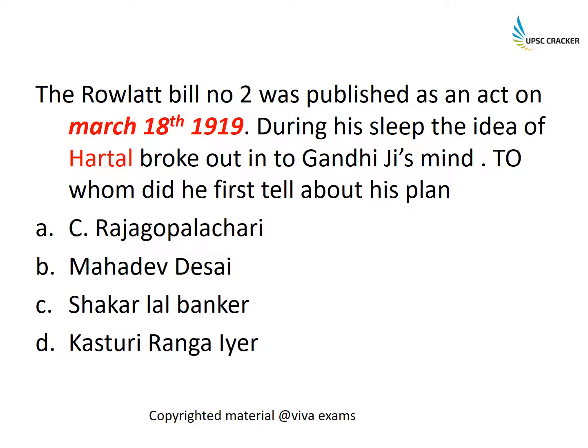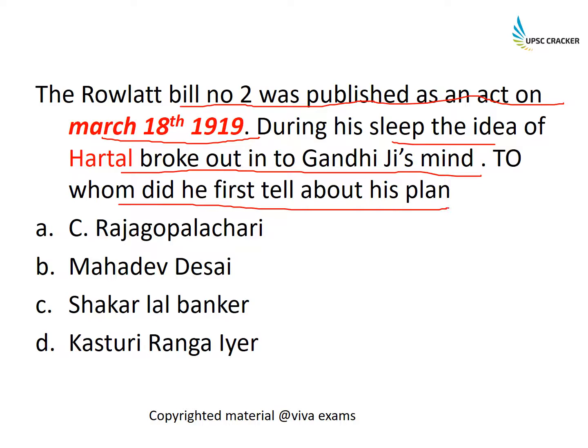The Rowlatt Bill number 2 was published as an act on March 18, 1919. During his sleep, the idea of Hartal broke out in Gandhiji's mind. To whom did he first tell about this plan? So basically, Rowlatt Bill number 2 was the act which was implemented on March 18, 1919. And Gandhiji was a bit worried about this, so he had an idea of calling a Hartal for this,